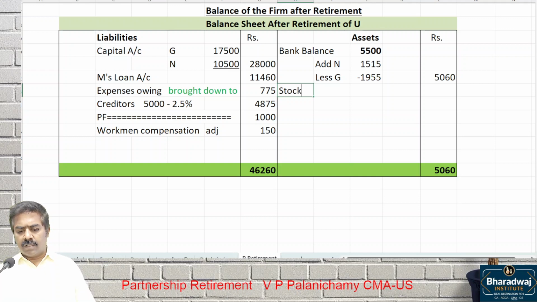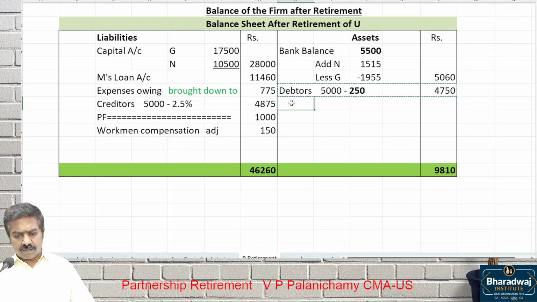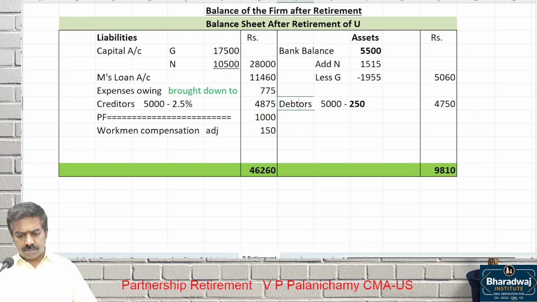Stock account. Any change in stock? Okay. Debtors: 5,000 minus new provision 250, so the debtors balance is 4,750. Then stock, any adjustment given?